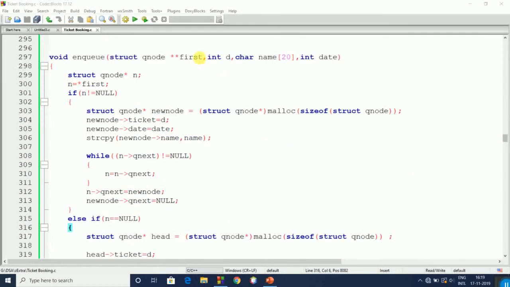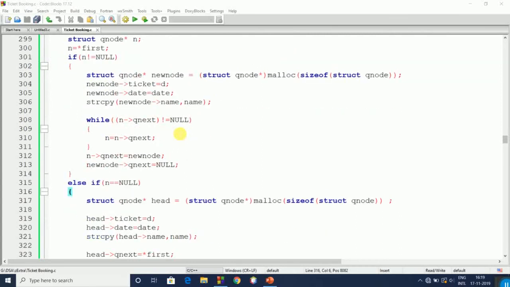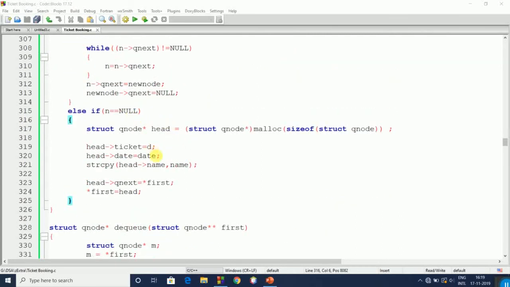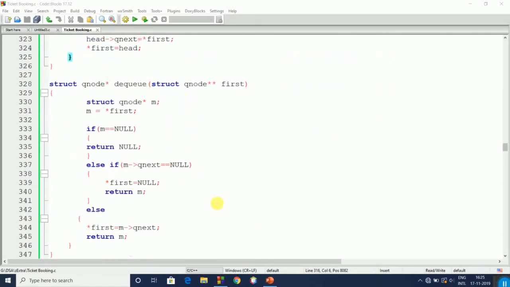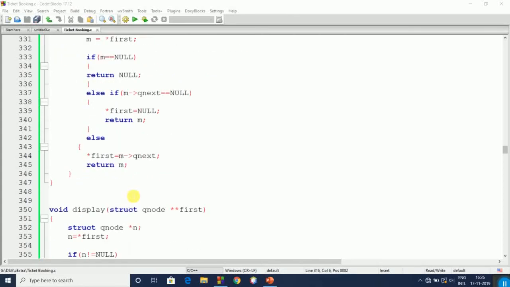Enqueue function is used to add a ticket in the waiting list. So we create a queue node, and we assign the ticket number, name and seat number. Else if queue equals null, then we will create the node as admin. Dequeue function is used to cancel the ticket from the waiting list. If the waiting list is empty, then it will return null. If there is only one node, then it will return that node. Otherwise it will return that node and point to the next node.